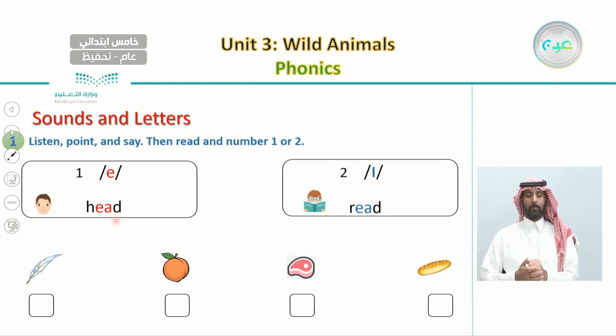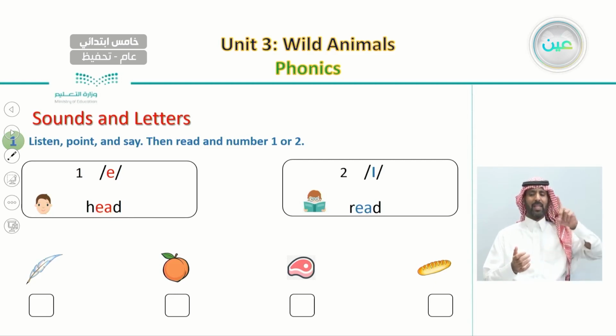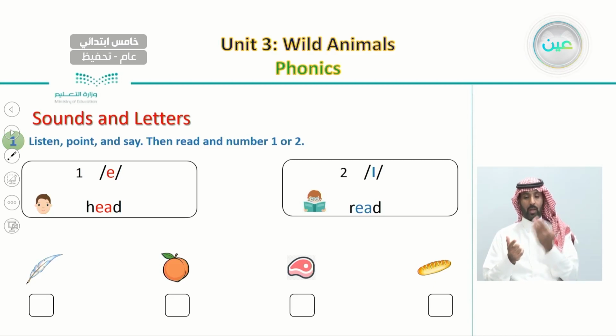This is the first sound, in letters E and A. Now let's listen to the second sound, number two. The second sound can be heard in this word: read. Repeat after me. Read. Very well. So now here we have two sounds.